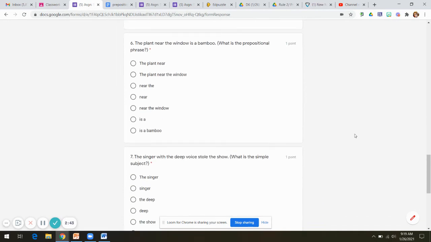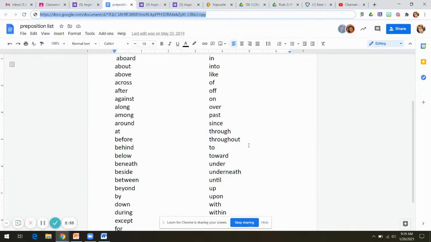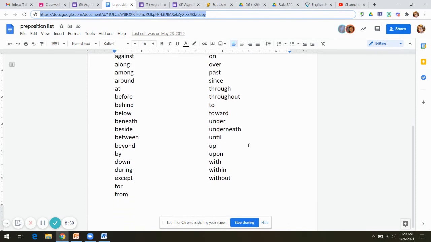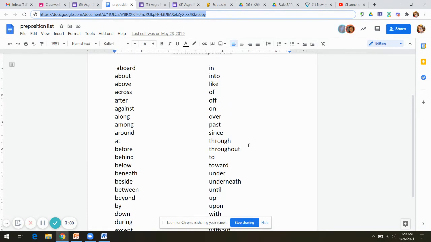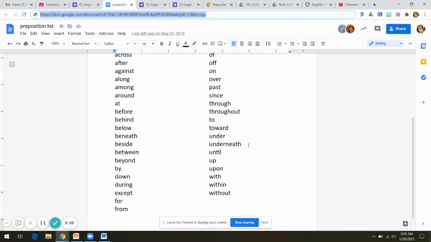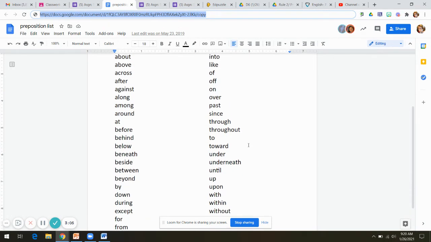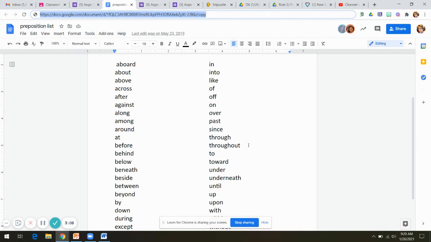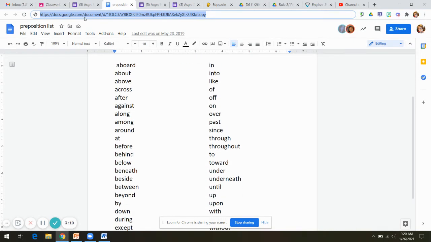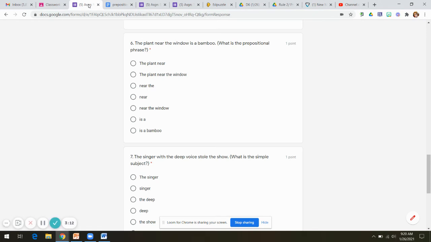Now it's the same sentence, but they're asking you for the prepositional phrase. Remember, prepositional phrases often tell you location, but it does definitely give you extra information. It has to start with a preposition and end with a noun. So if you're not sure what the preposition is, go to your prepositions list and see if you can find it. In this situation, I cannot find my preposition on the prepositions list because this list doesn't show you everything. It just shows you some of the most common prepositions. So your preposition is going to be near, but which option is it? Near the, near, or near the window? That's up to you to decide.